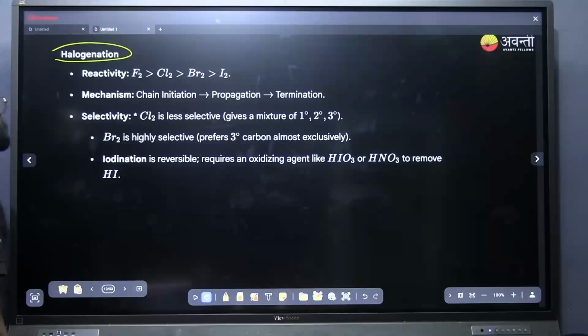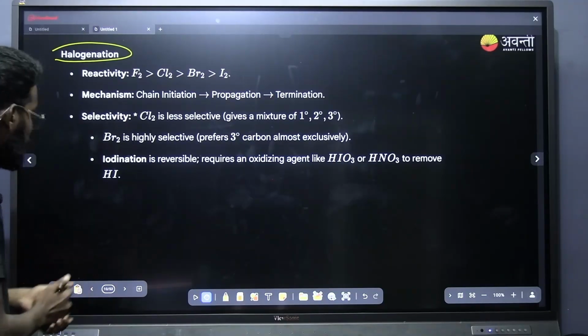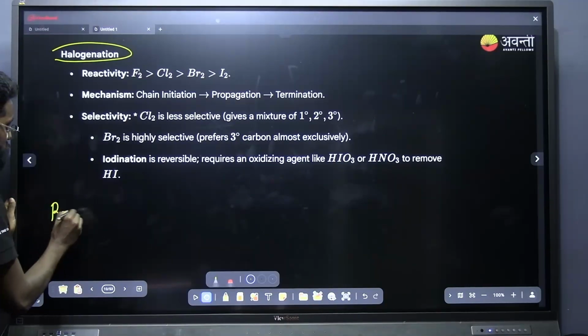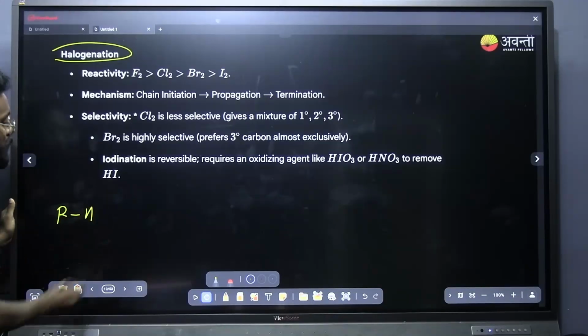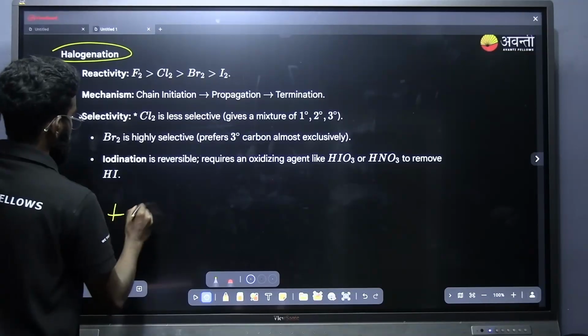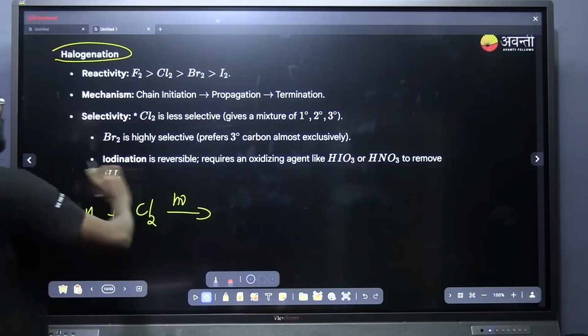In the halogenation reaction, what is happening? An alkane, suppose R-H, is halogenated in the presence of Cl2 and UV light.